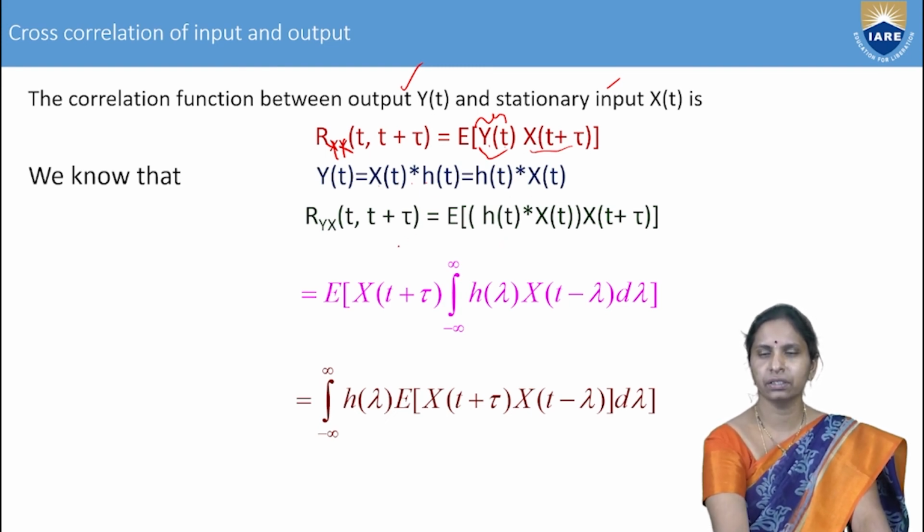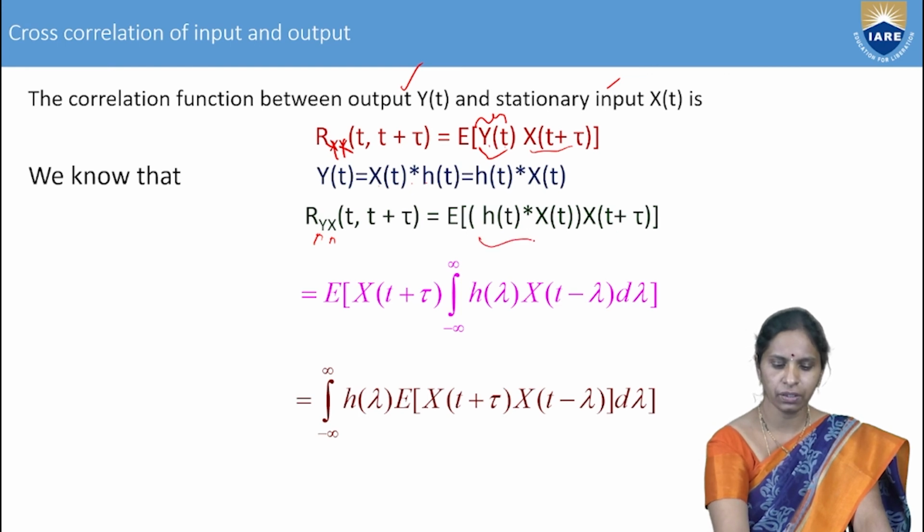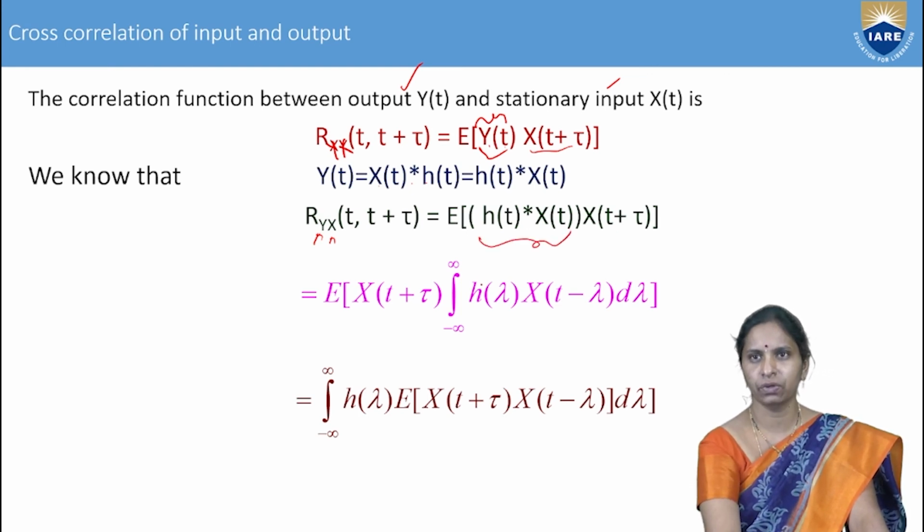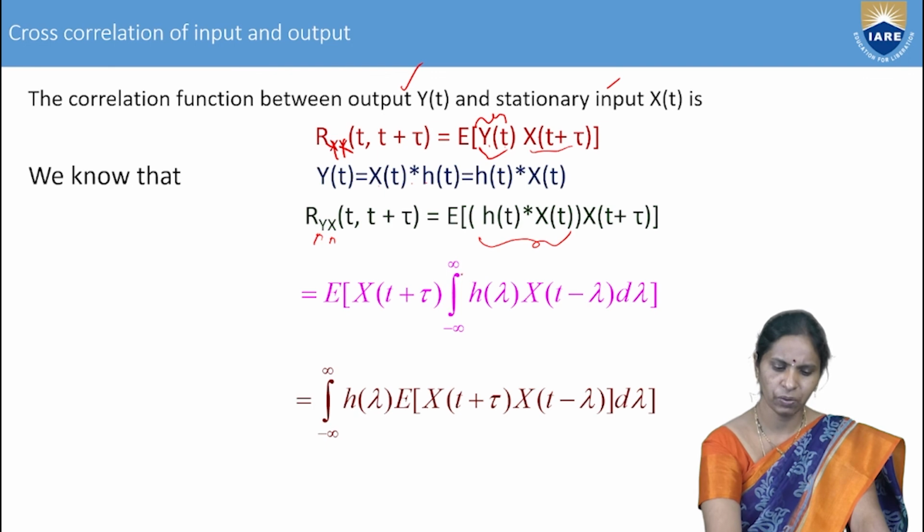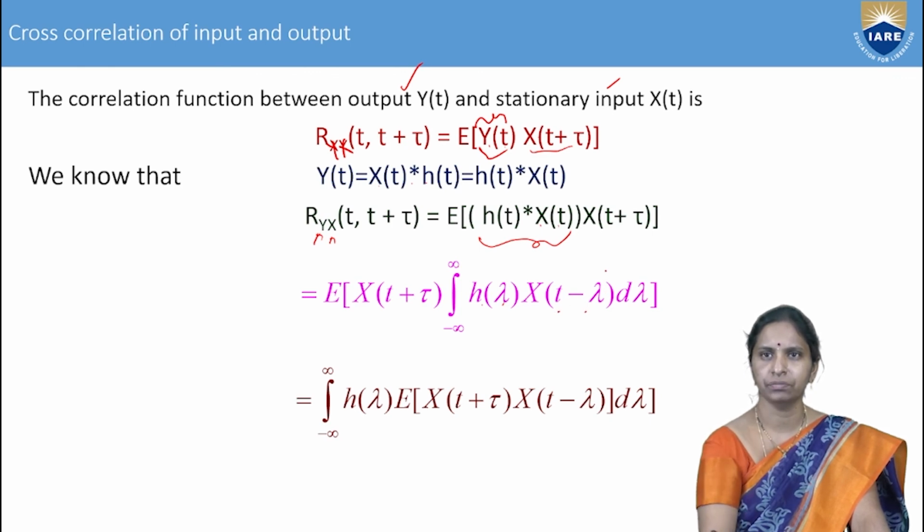Then what can I write here? The cross correlation between the output and input as E of h of t convolution x of t into x of t plus tau. Now, write down the convolution formula: integration from minus infinity of h of lambda into x of t minus lambda d lambda.